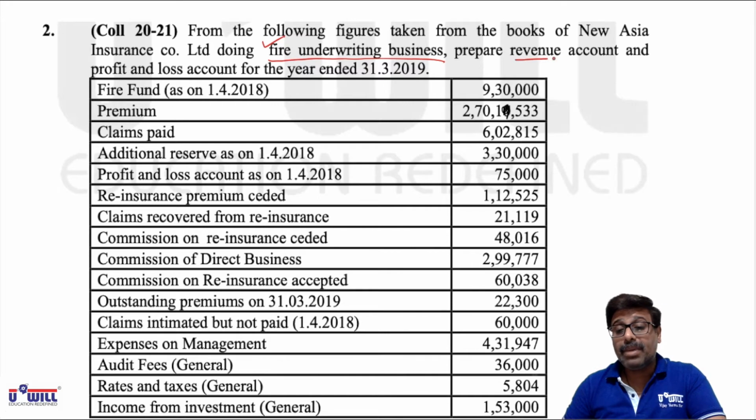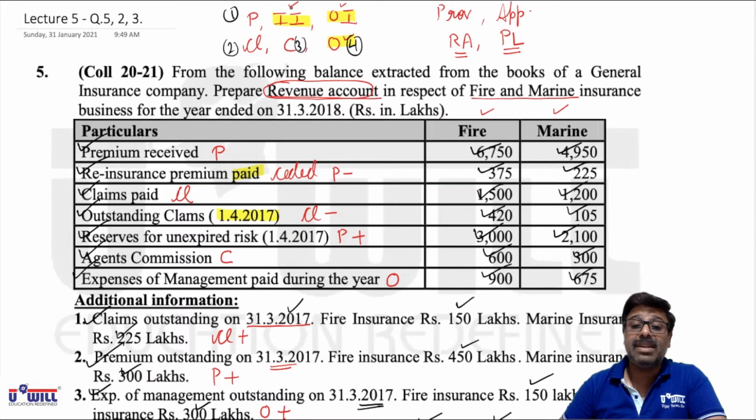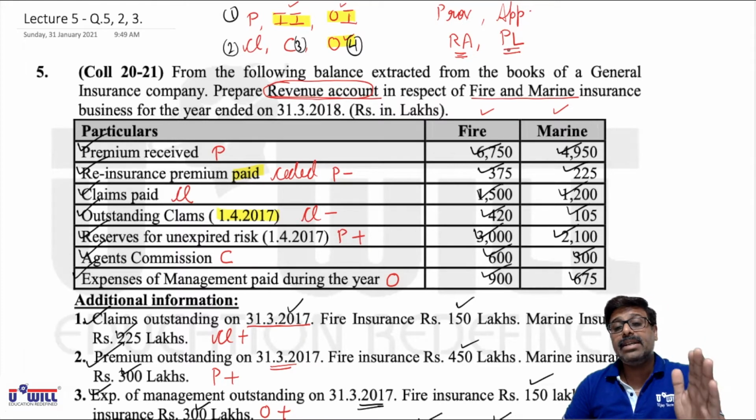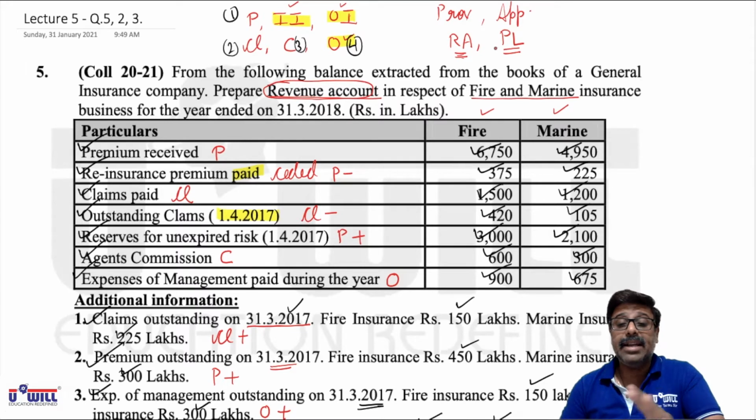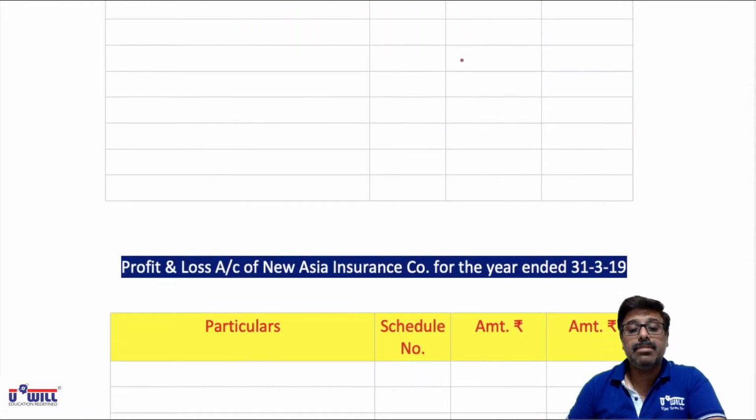Now, you are asked to prepare revenue account and also profit and loss account. So now when we do the markings of investment income, we'll have to specify, will that investment income come in revenue account or in profit and loss account? And what did I tell you? If it is related to only particular fire insurance business, it will come in revenue account. If you cannot identify it with that insurance business, it will come in P&L account. Same way in other incomes and operating expenses also, we'll have to do further markings whether it will come in revenue account or P&L account. Let us do the markings first. Be attentive.